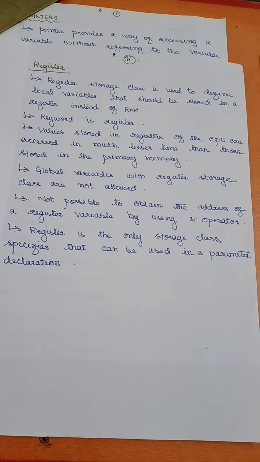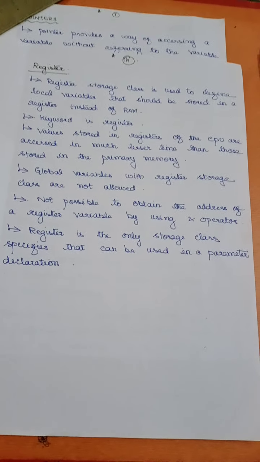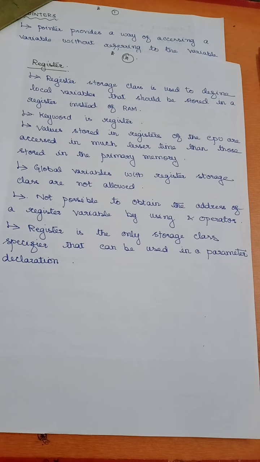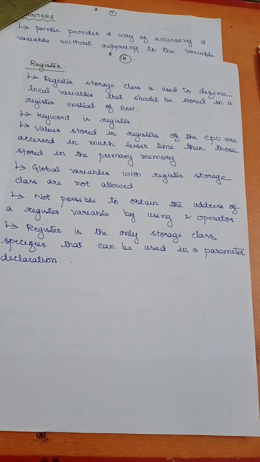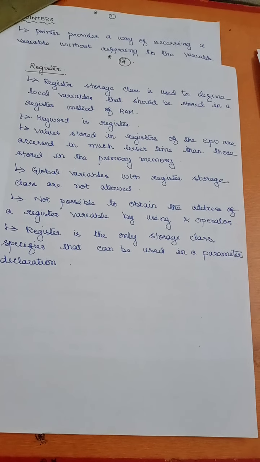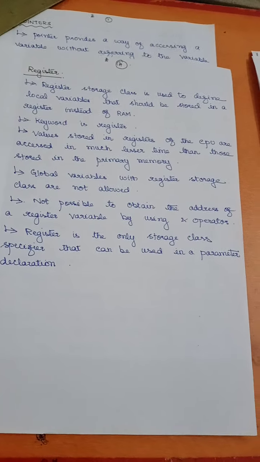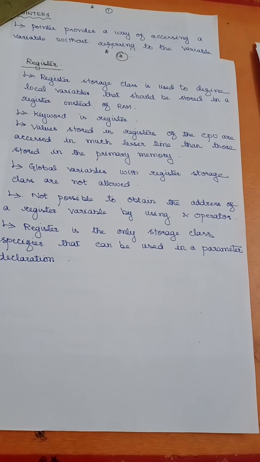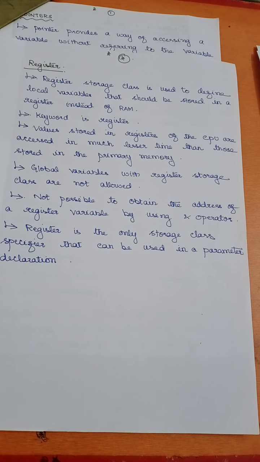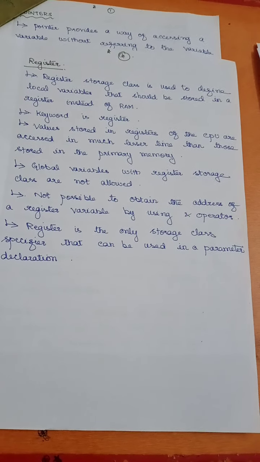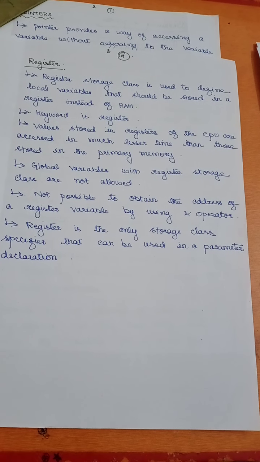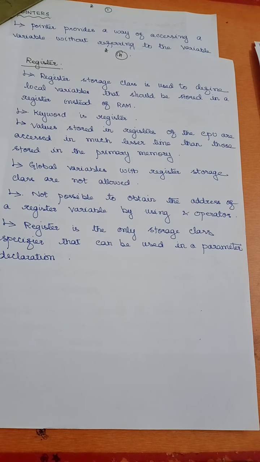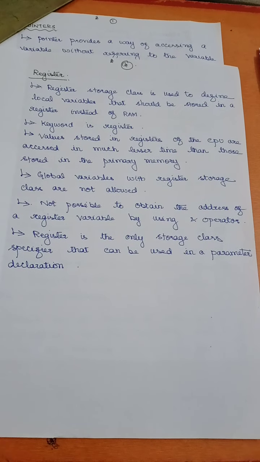And generally we'll go for using the index variables in registers. Why? Because whenever you are using the for loop, to speed up the for loop processing, we'll go for storing the i, j values, loop variables in the register variables, right, in the registers. So for that we'll go for using the registers. And generally we'll not go for storing the other data types in your register. For example, you cannot store an array, right? So generally basic data types are allowed to be stored in a register, right? Thank you.